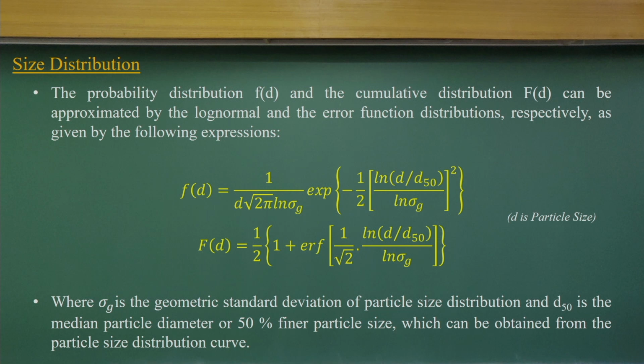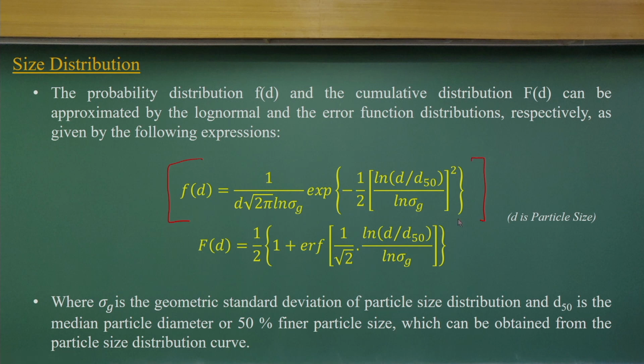So not just a 50% finer value, or D50, D80 or D90. Instead, try to understand the sediment properties in more detail. They follow a probability distribution concept.